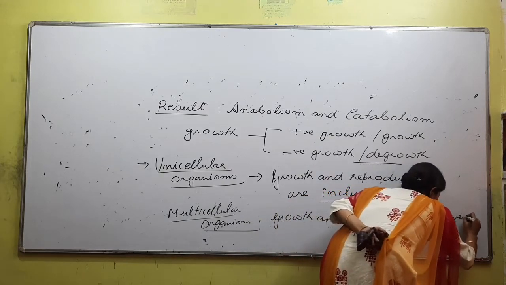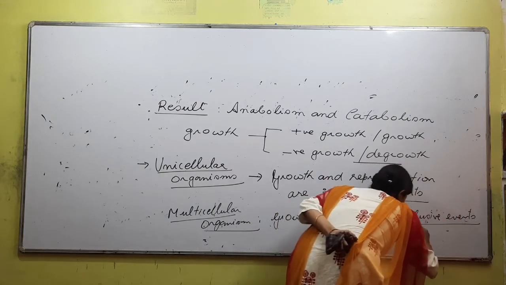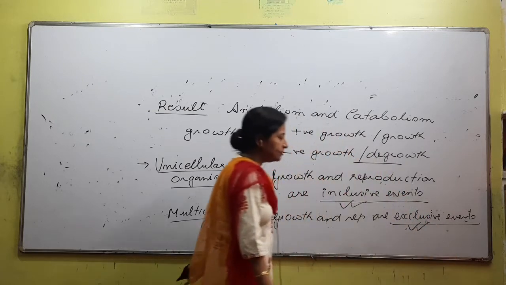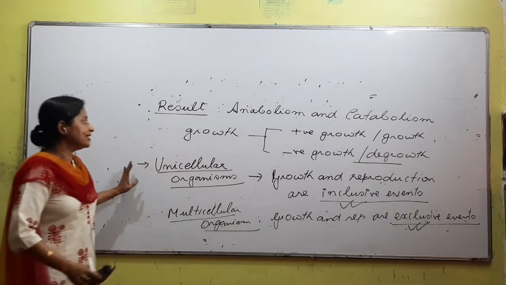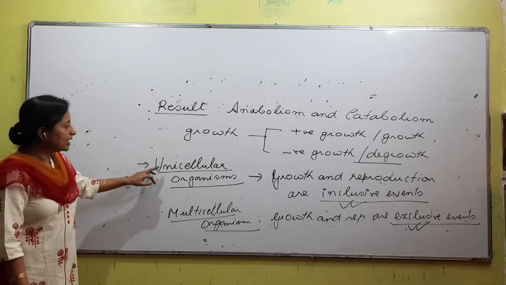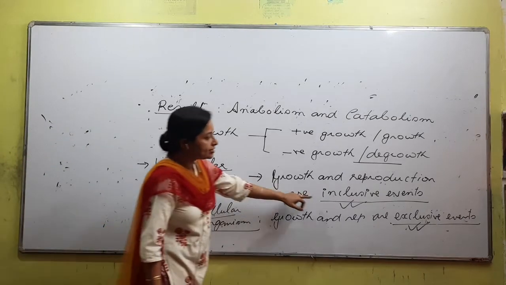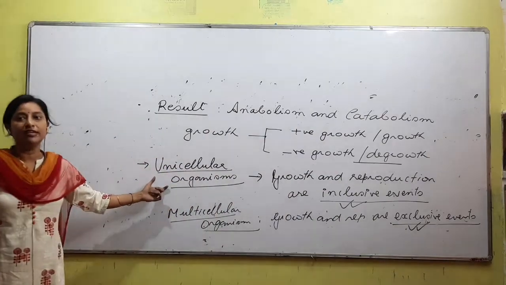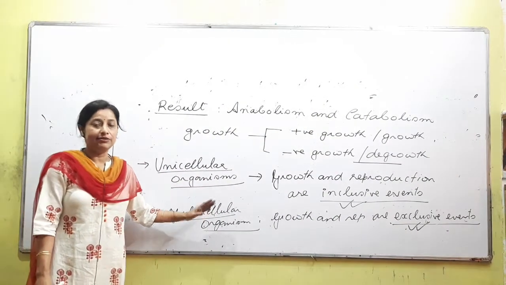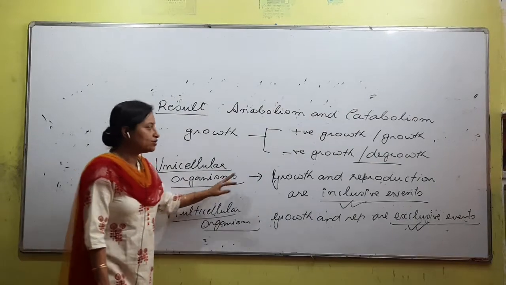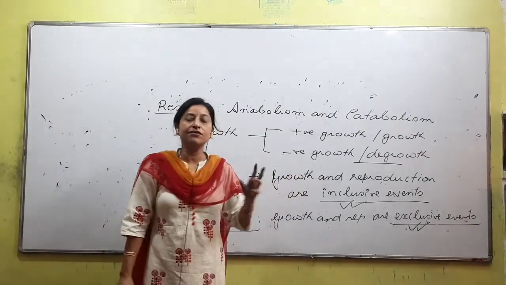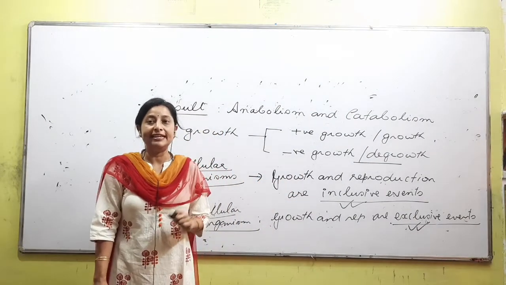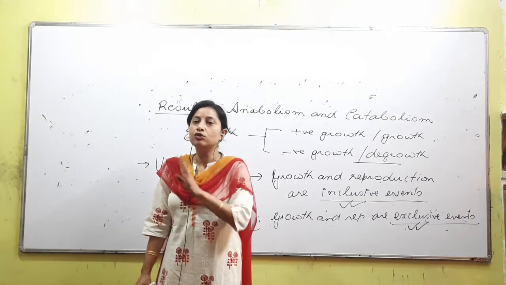যিহেতু আমি গ্ৰোথ পঢ়ি আছো, গ্ৰোথ ৰিলেটেড এইখিনি পইণ্টছ আমি পঢ়িব লাগিব, বাকী ডিটেইলছ তোমালোকৰ নোটছত আছে. So we come to this point, inclusive and exclusive. We know growth occurs both in unicellular as well as in multicellular. In unicellular organisms growth and reproduction have the same meaning, but in multicellular organisms growth is different and reproduction is different.